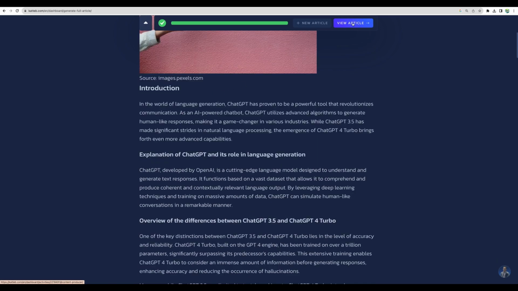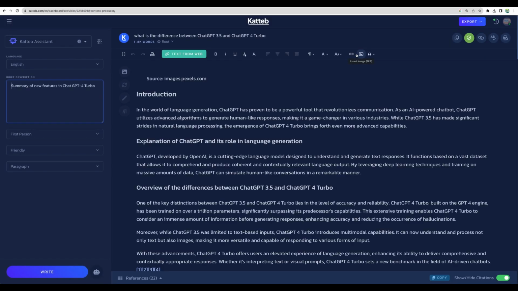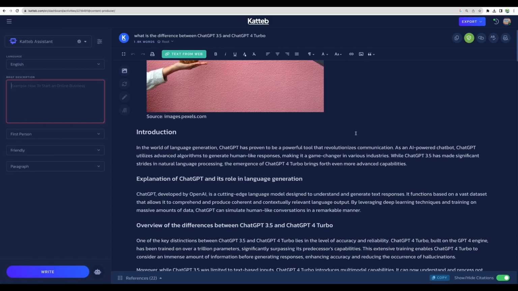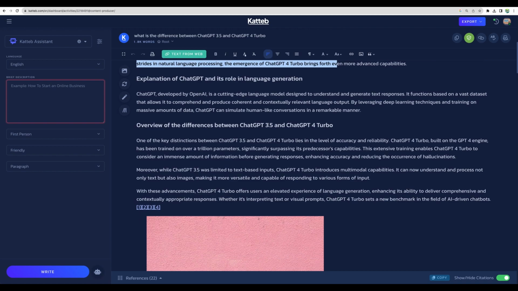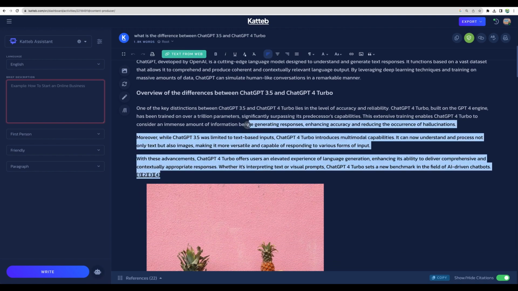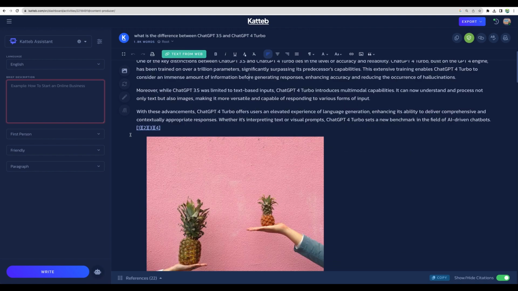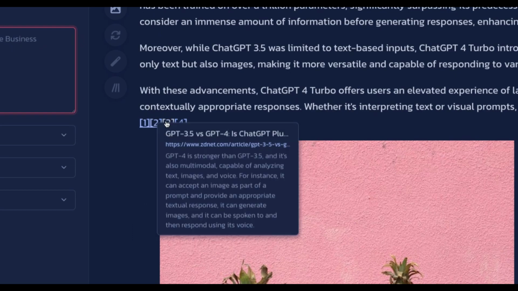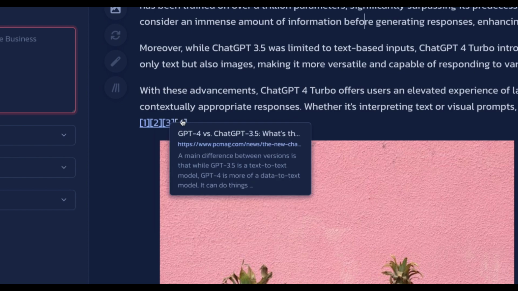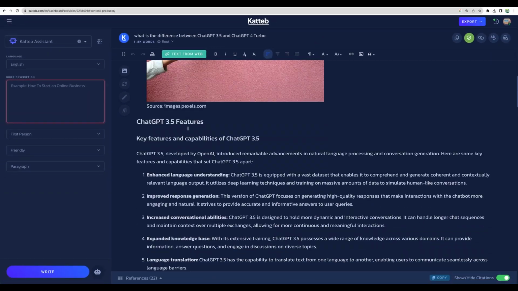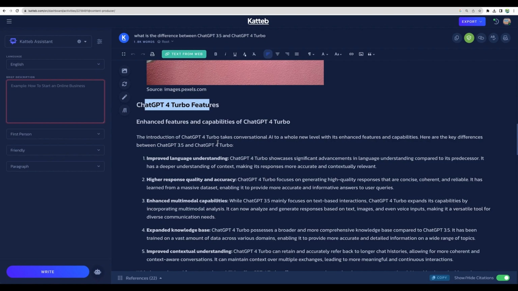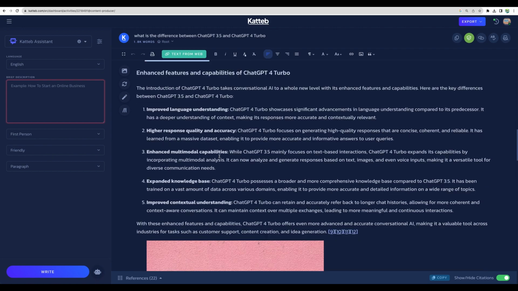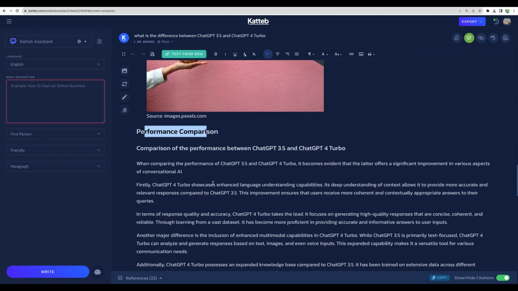Let's actually view article in the editor. All right, so let's briefly take a look at it. We have introduction, quick summary of the differences, and here you can see the data sources. So this is great. You're actually getting the real fresh information on which you base your articles. You get GPT 3.5 features, then GPT-4 Turbo, as requested in the blog outline, performance paragraph,